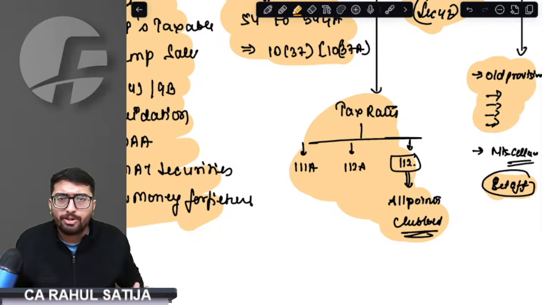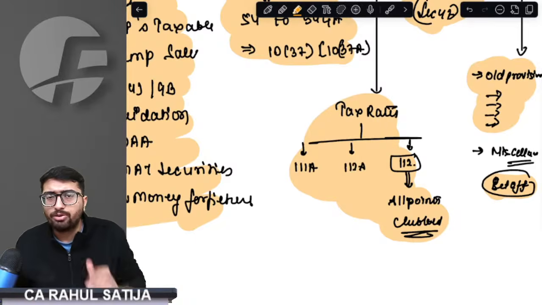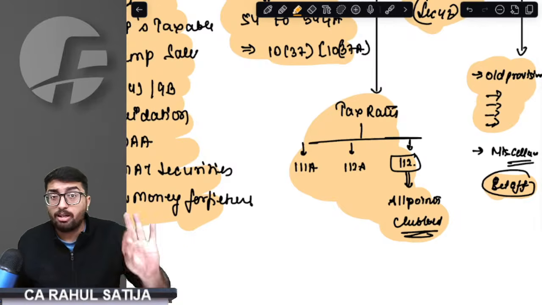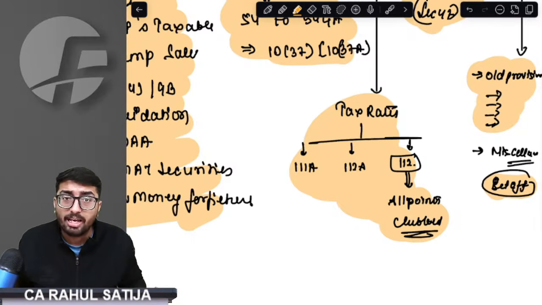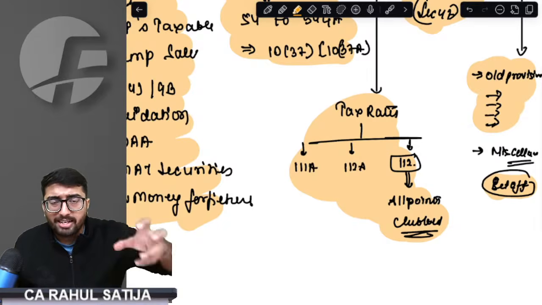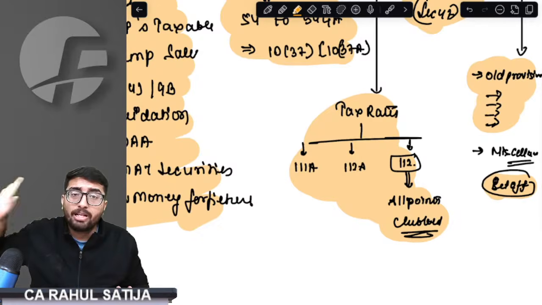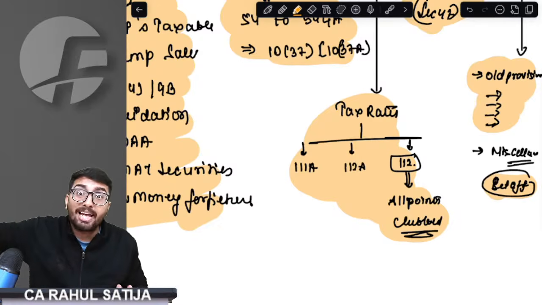Then we came on to old provisions, that if any individual or HUF sells any immovable property acquired before 23rd July, then he gets a special benefit. Then we understood indexation, if any asset is transferred before 23rd July. For that matter, we had 4 different cases. If any destruction of capital asset takes place, then transfer might be happening before 23rd July, then we have to do the indexation as well.